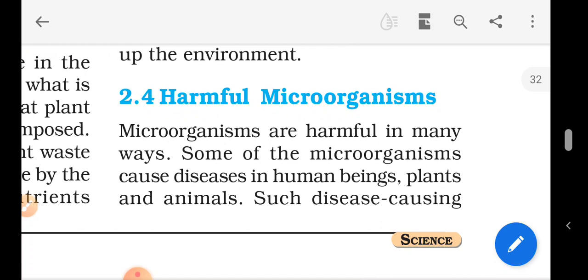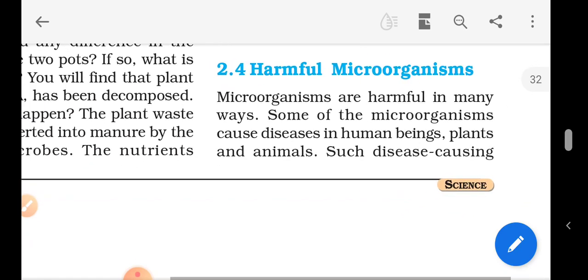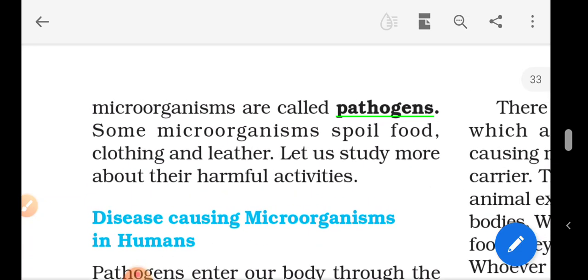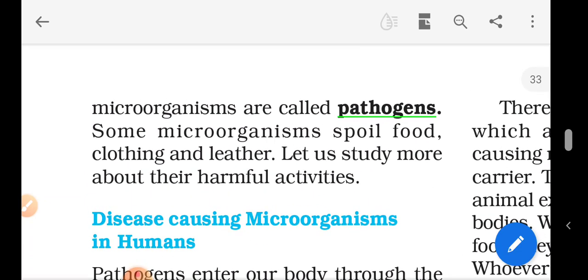Microorganisms are harmful in many ways. Some of the microorganisms cause disease in human beings, plants, and animals. Such disease causing microorganisms are called pathogens. See, the microorganisms which cause disease are called pathogens. Please take a point here. Some microorganisms spoil food, clothing, and leather. Let us study more about their harmful activities.